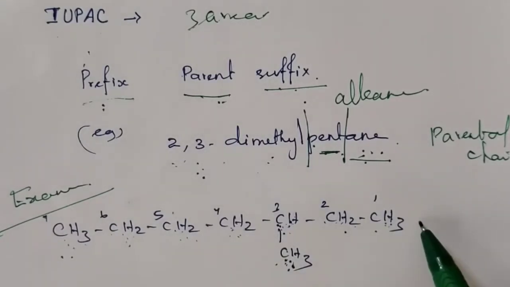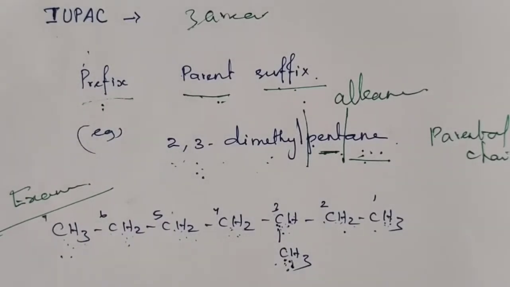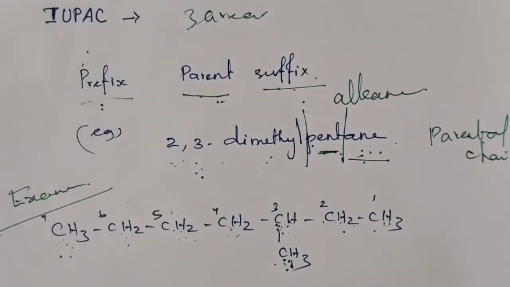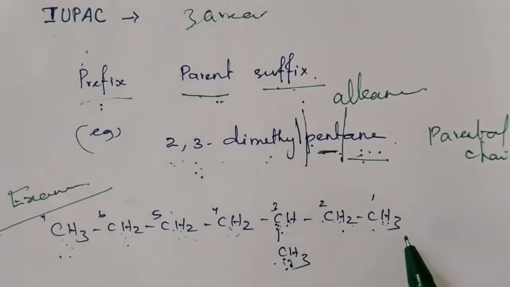So, 3 chains are present. Which chain can you select as the parent? The longest carbon chain is selected as the parent. So, this is the longest carbon chain that is selected as the parent.